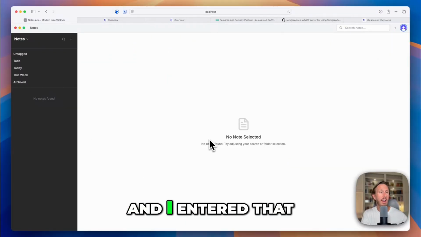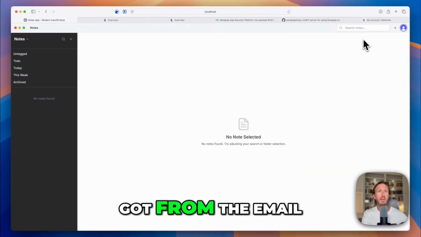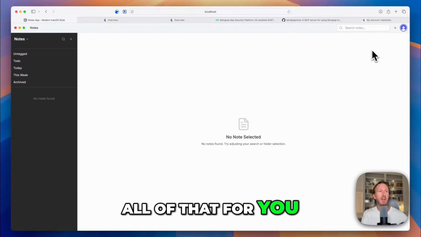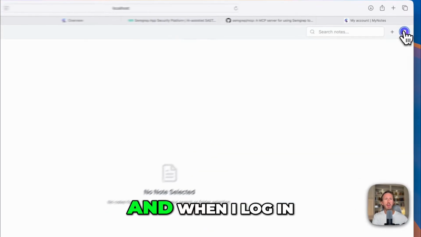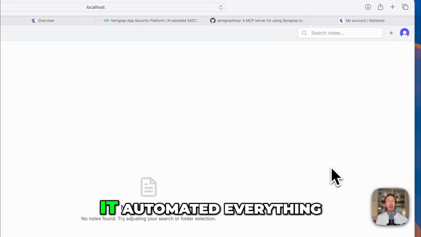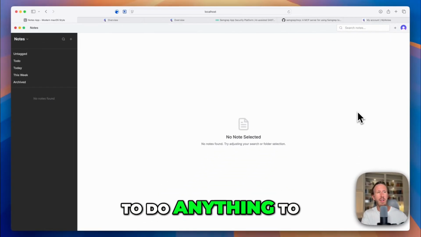Okay, perfect. And I entered that confirmation code that I got from the email, which is also super cool because Clerk automates all of that for you. You don't have to set up any of those hooks. And when I log in, you can see the login flow works. So this is totally awesome. It automated everything, and I didn't have to do anything to set this up.